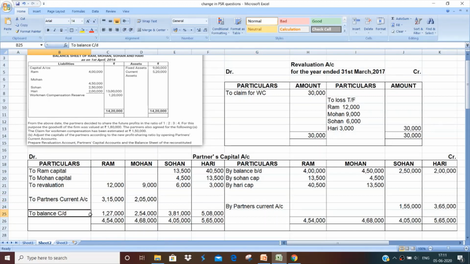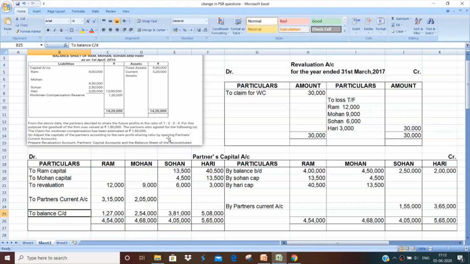For that, you have to remember that you need to calculate the total capital first, divide it in the new ratio, calculate the balance carried down, mention it here, then find out the balancing figure. It can come either on the debit side or on the credit side. Then depending upon the question, you either adjust it through current accounts or through bank account.